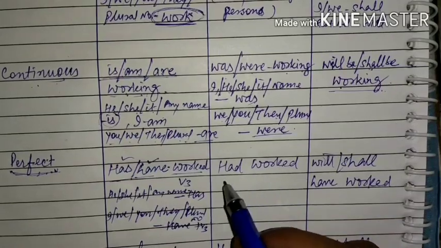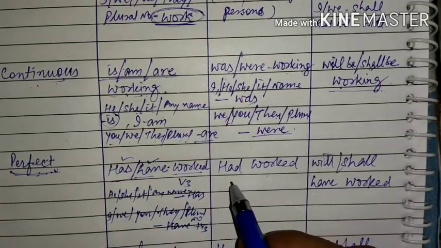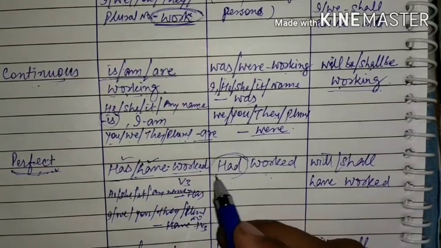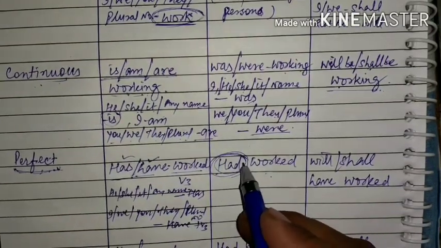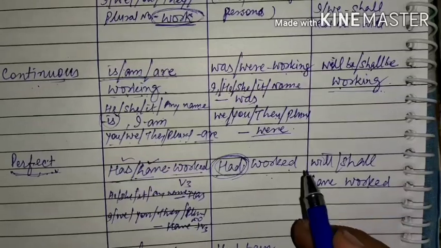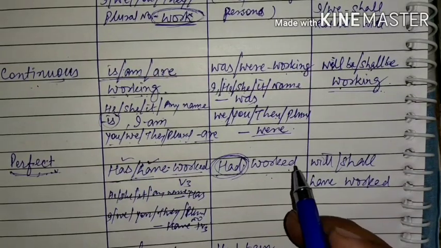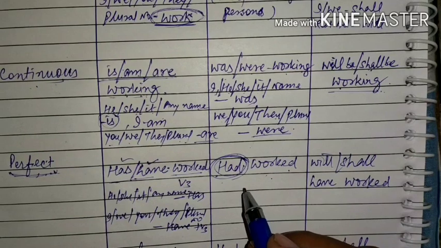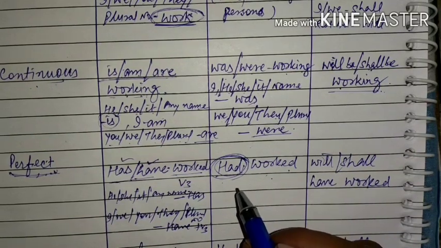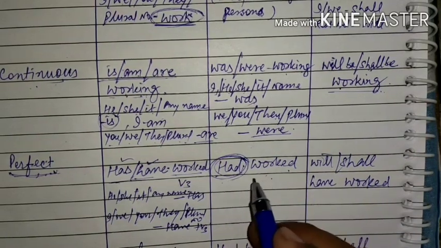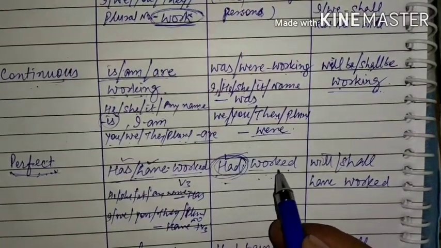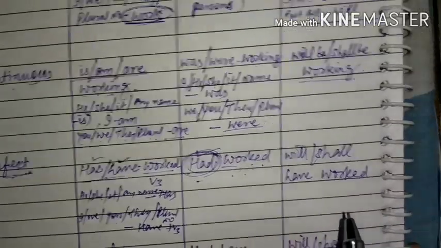So in this, irrespective of the persons, the helping verb used will be had. Okay, had, no confusion. Had plus V3, that is third form of the verb. He had worked, they had worked, I had worked, she had worked, he, right? You had worked. So irrespective of the person or subject, had will be used followed by V3.